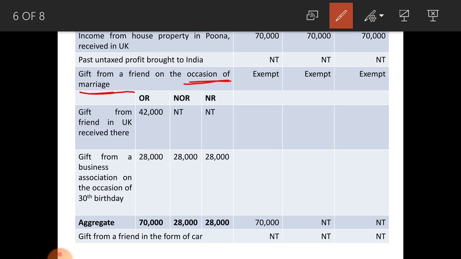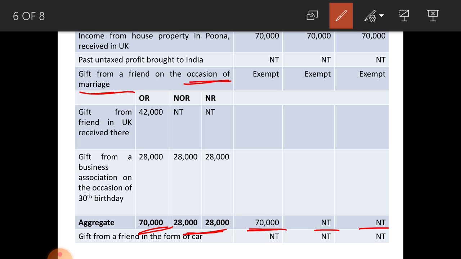Here, in the case of ordinary resident, the gift amount exceeds 50,000 and in the case of the other two it does not exceed 50,000. That means it is taxable in the hands of ordinary resident only because the amount exceeds 50,000, and in the case of the other two categories not taxable because the amount does not exceed 50,000 rupees.